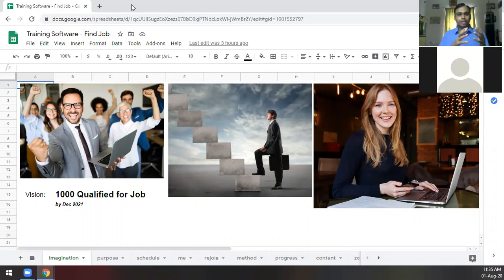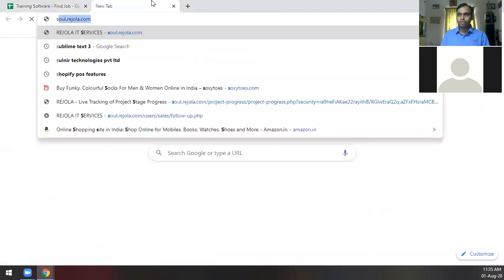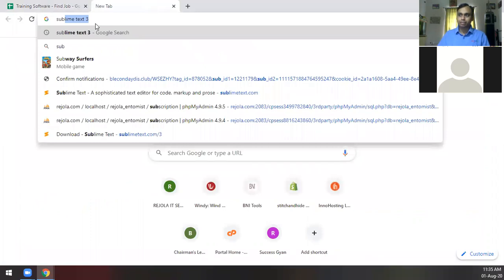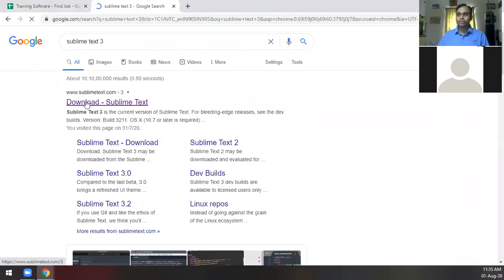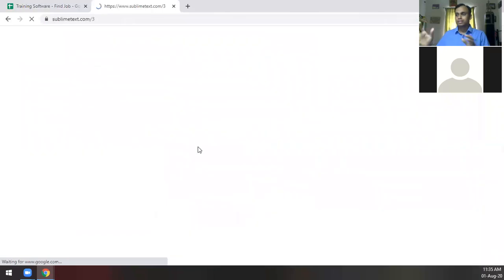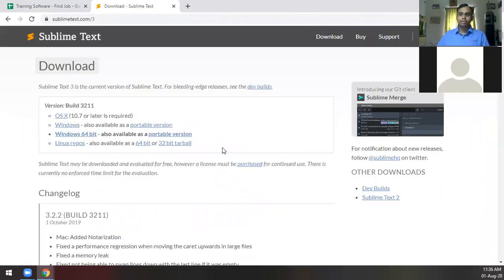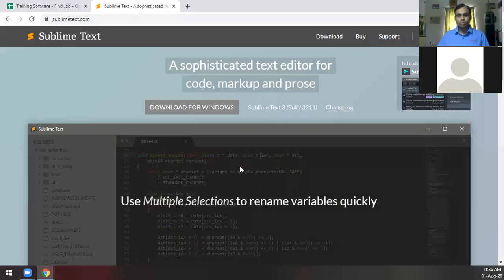In level 1, we were completely using Notepad to write all our code. In the previous video, I told about Notepad++, which has many more features than Notepad to write your program. And the next IDE that I have used for some time, and it is quite good, is Sublime Text. When you search for Sublime Text, you will find their website, and it is good. Sublime Text editor is quite good.